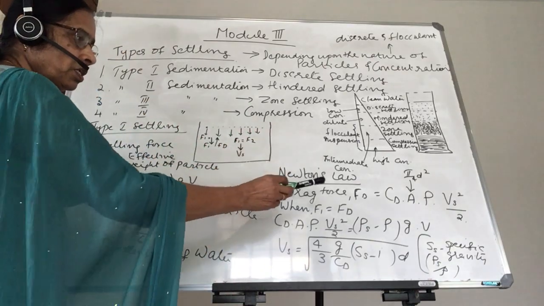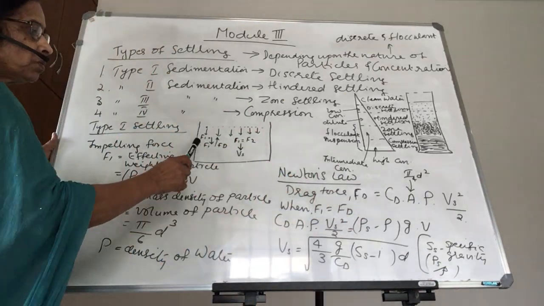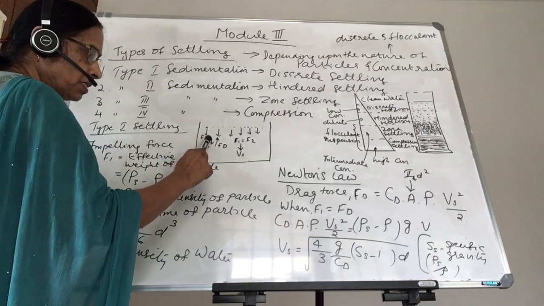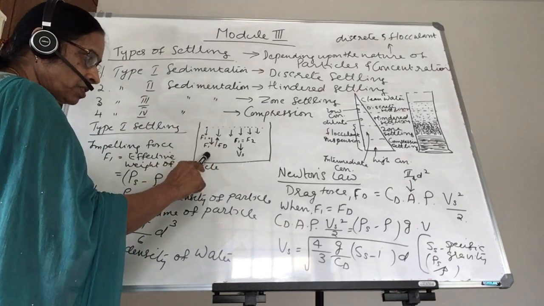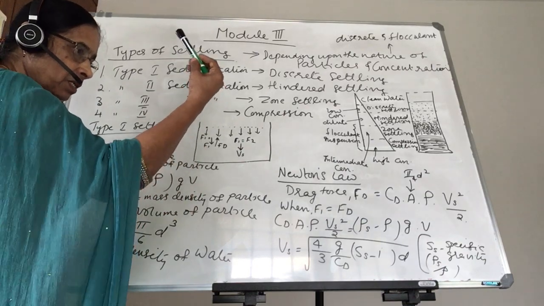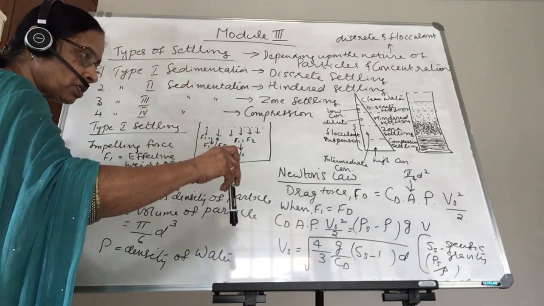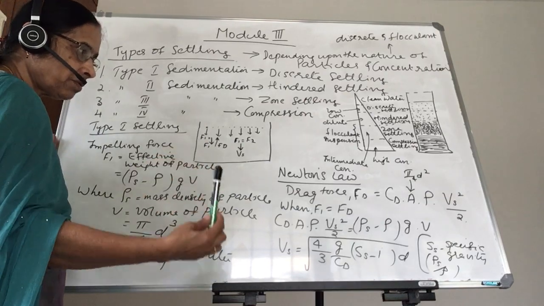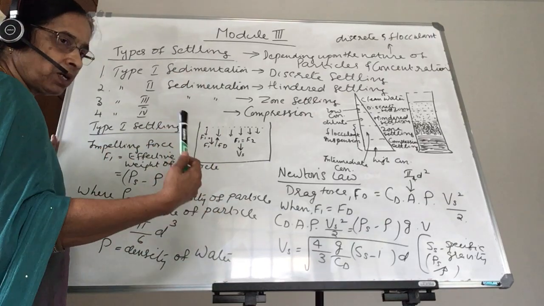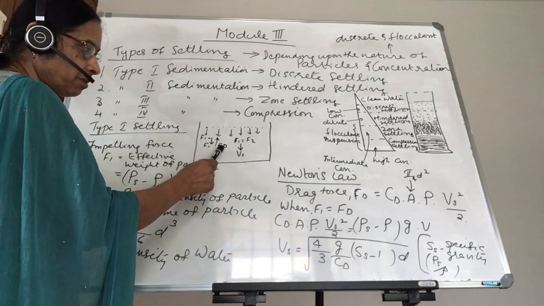Now before we discuss this equation, look at this picture. Here, when the impelling force is acting down, forcing the particle to settle down, there is a drag force acting up, exerted by the water.